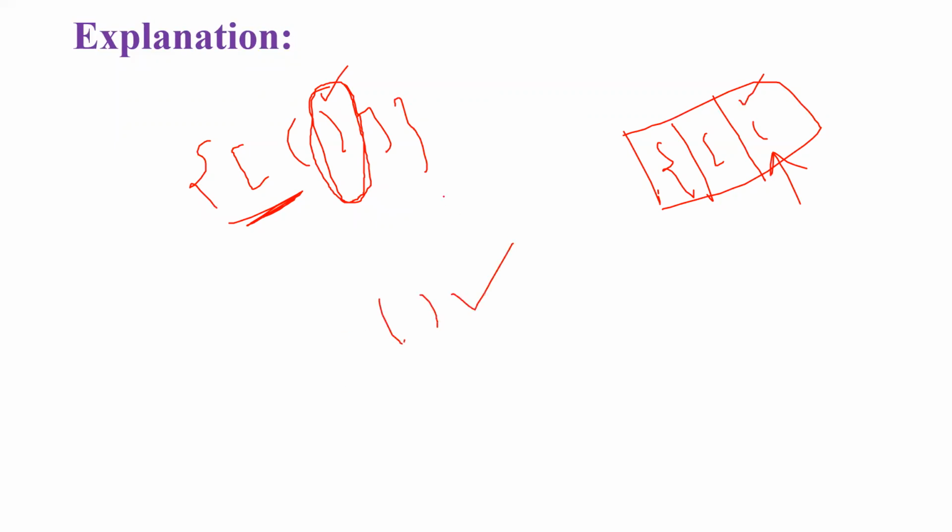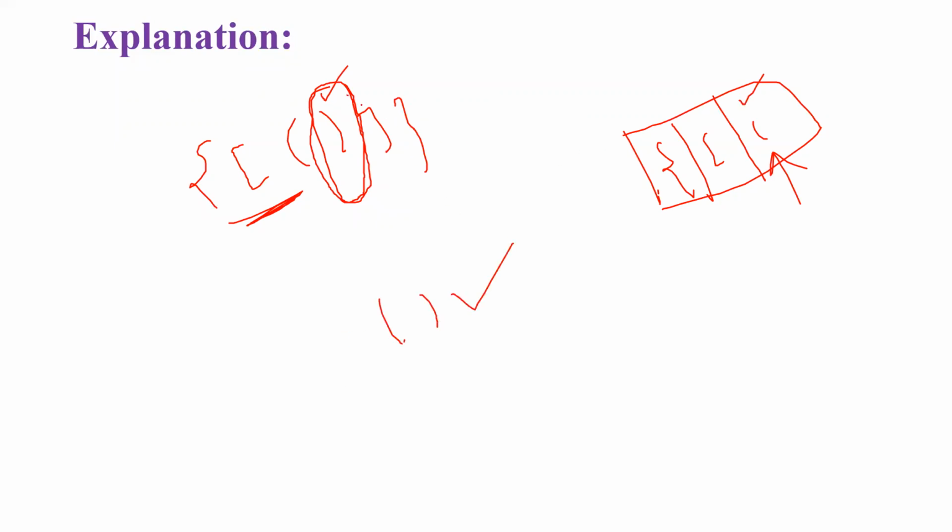Now let me tell you how to do this. First, you need to take the expression and observe it. Whatever the input symbols are, I will add them to my list in order. Whenever I get a right side symbol, which means a closing symbol, I will pop the symbol from this list and check whether they are matching or not. Yes, this and this are matching, no problem.